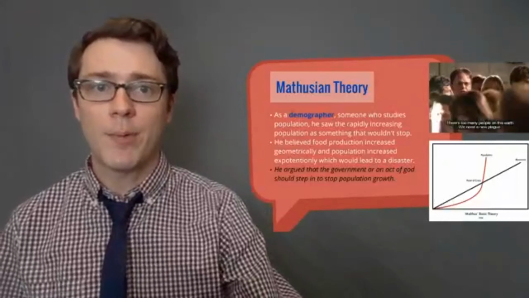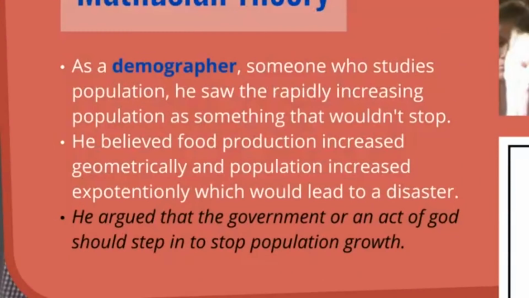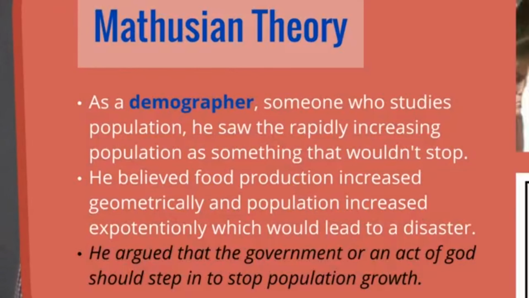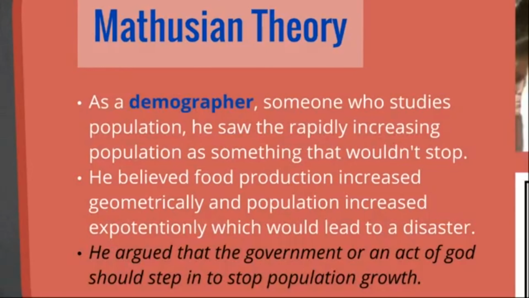So Malthus came up with the theory as a demographer, which is someone who studies population. He saw the rapidly increasing population in London and in England at the time as something that wouldn't stop. So he thought that population growth was going to continue on and on exponentially. He believed that food production, the way that we make food as a people, increases geometrically, and he thought that the population would increase exponentially. And he thought this would lead to disaster, that we'd hit a breaking point where there was not enough food to feed all of the people that lived on Earth.